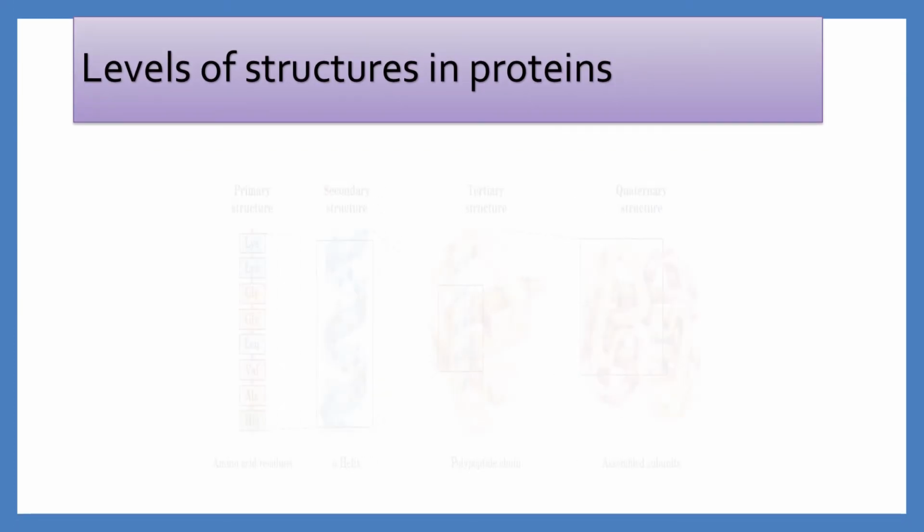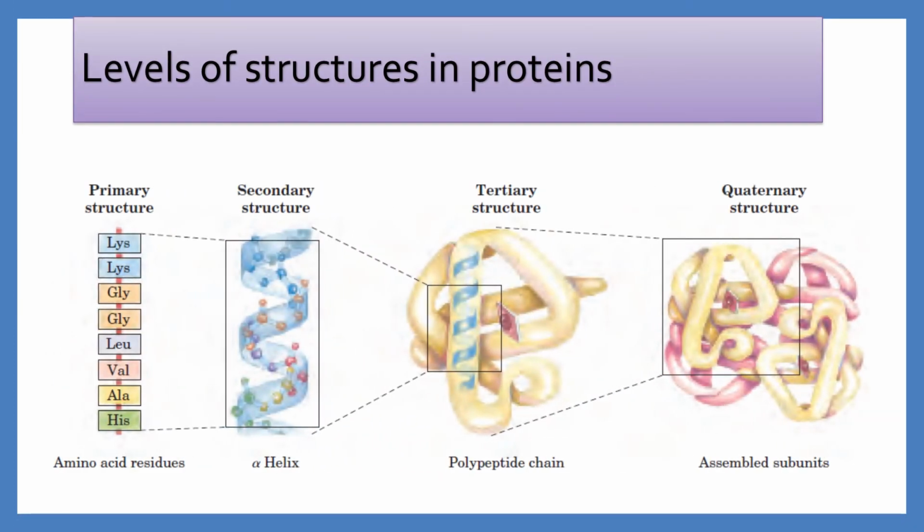Levels of structure in proteins. Four levels of protein structure are commonly defined: a description of all covalent bonds, mainly peptide bonds and disulfide bonds, linking amino acid residues in a polypeptide chain is its primary structure. The most important element of primary structure is the sequence of amino acid residues.